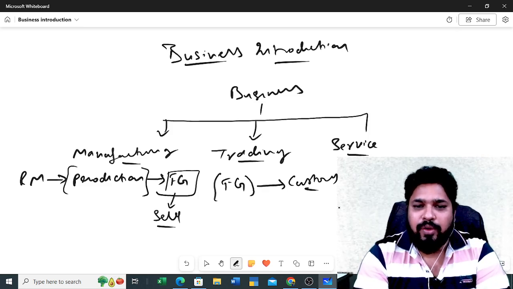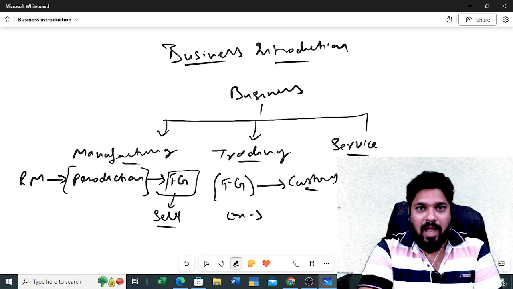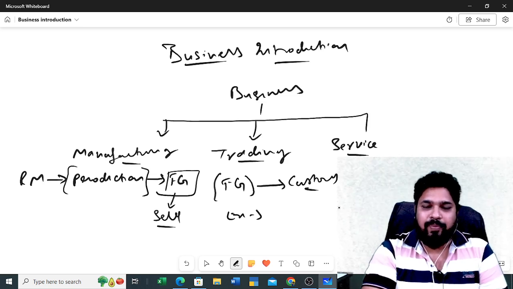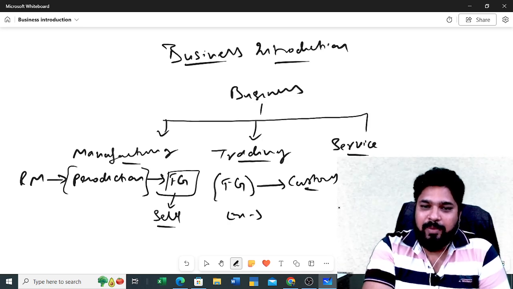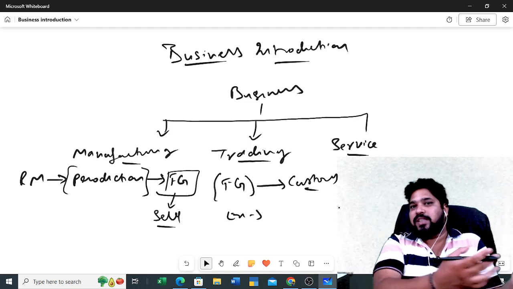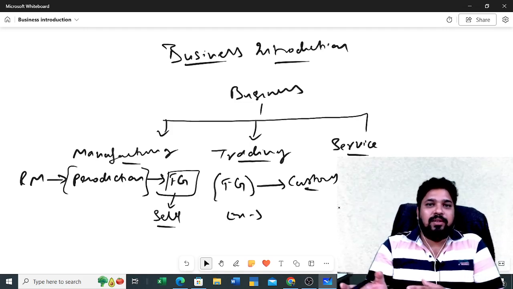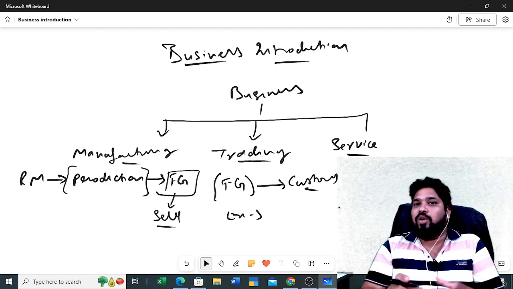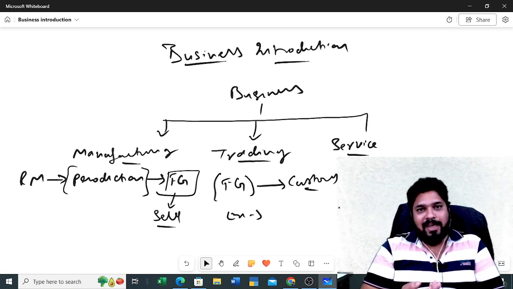Okay, so you can see the examples. You can see the cloth business or furniture shops, or tile shops. So these are examples of trading business. What they do is just purchase the product from the market and sell to the customers in the same way, and they don't change anything. So that form of business we can call trading business.